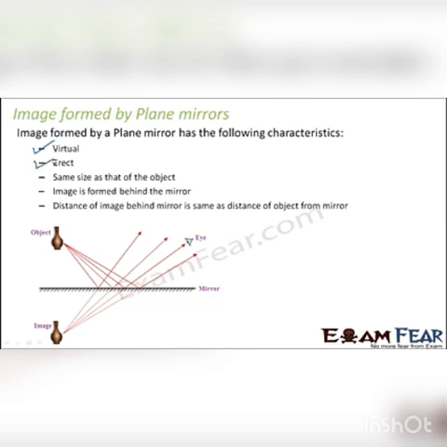The image is always erect. That is well proved, because when you stand in front of the mirror, do you see an inverted image of yours? No. So the image is always erect. It is the same size as that of the object, neither small nor magnified. The image is formed behind the mirror. So if the object is on this side, the image is always on the other side. The distance of the image behind the mirror is the same as the distance of the object from the mirror. So this distance and this distance are always equal. These are some of the characteristics of the image formed by a plane mirror.